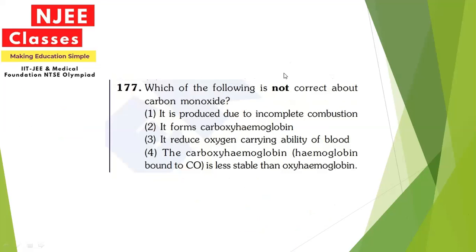Which of the following is not correct about carbon monoxide? It is produced due to incomplete combustion. That is correct. It forms carboxyhemoglobin. That is also correct. It reduces oxygen carrying capability of blood. That is also correct. The carboxyhemoglobin is less stable than oxyhemoglobin. So that is wrong. So option 4 will be the correct answer.